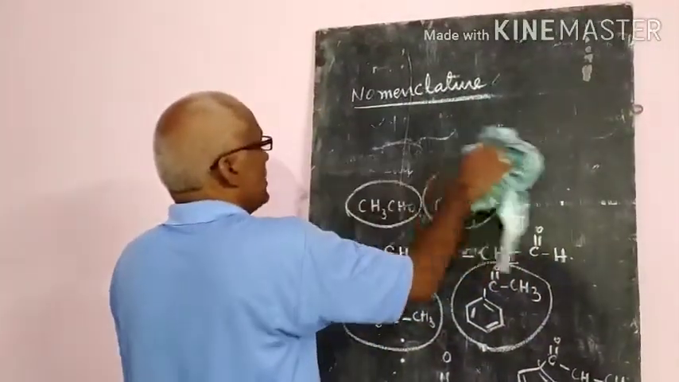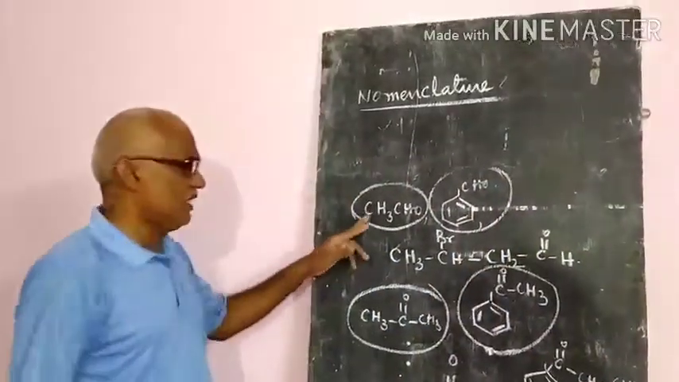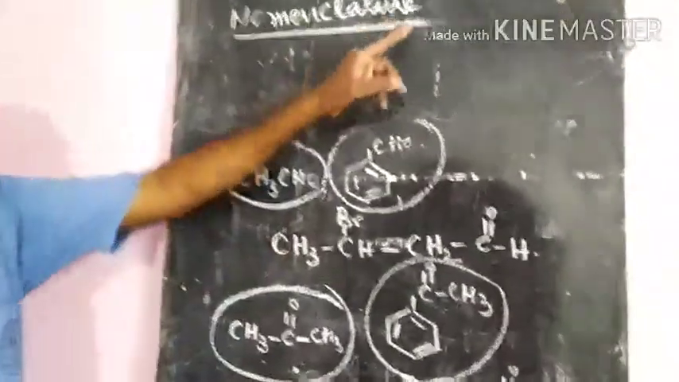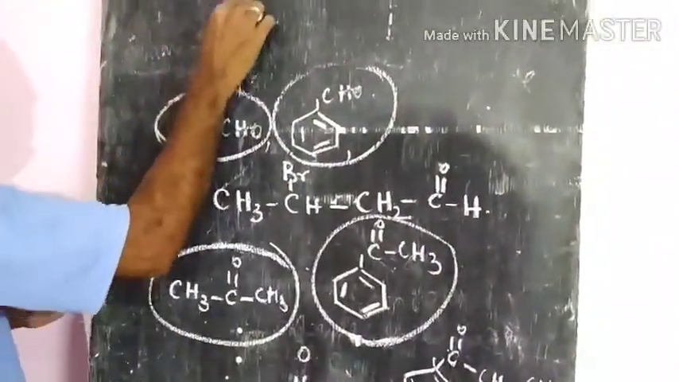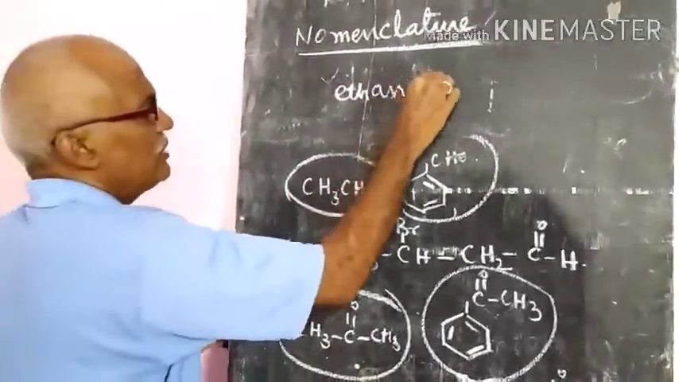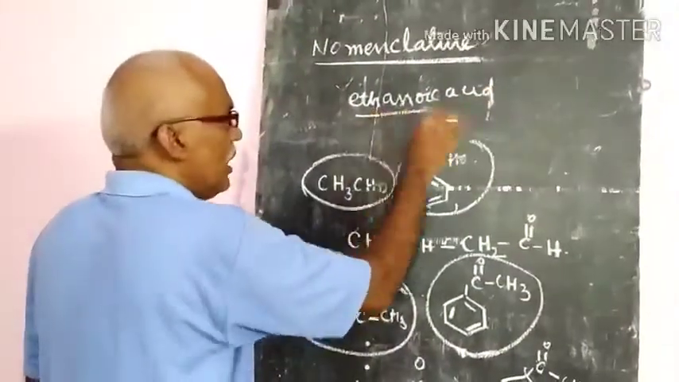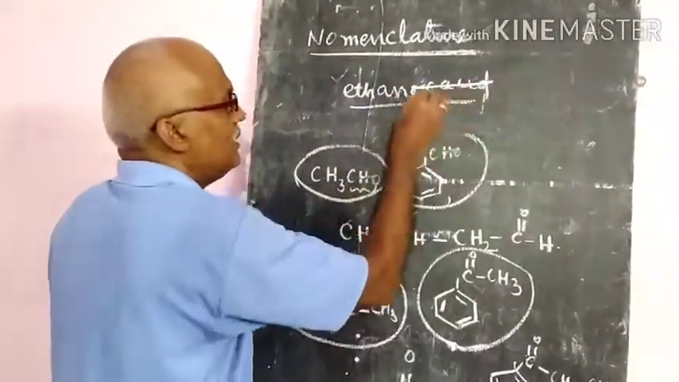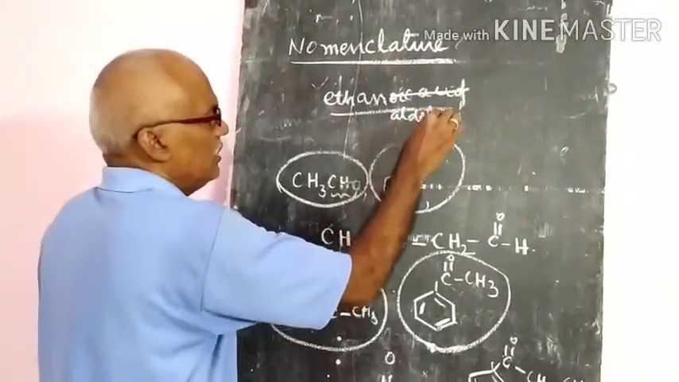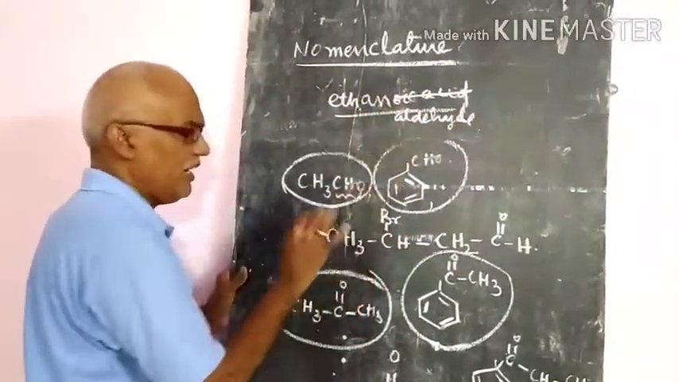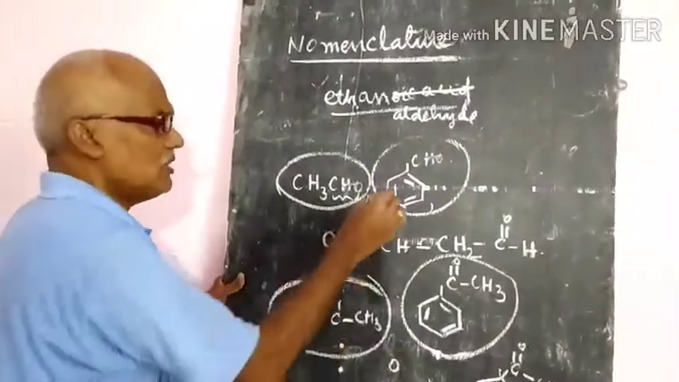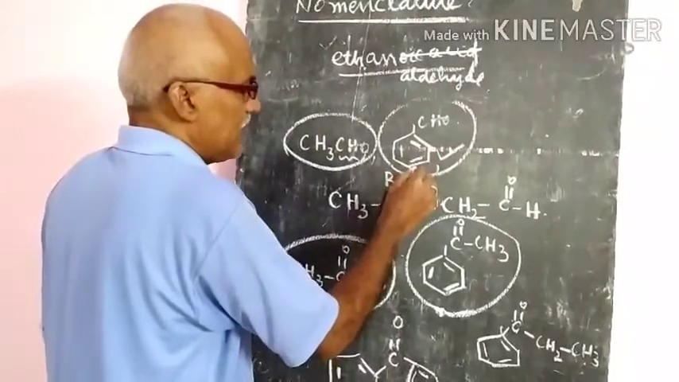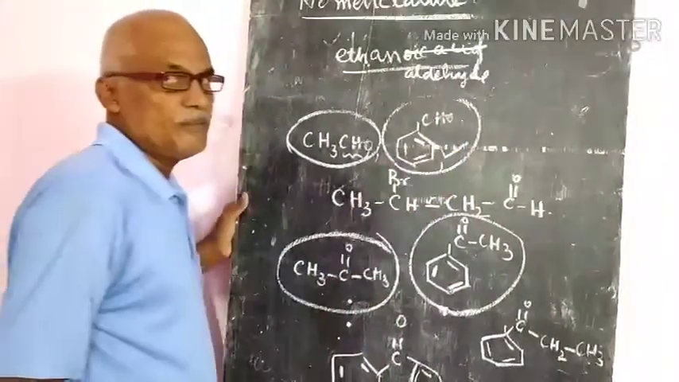Let us see some examples. First, here: 1, 2, two carbon atoms, the carboxylic acid is ethanoic acid. Since it has the aldehyde group, we remove acid and add aldehyde. So the name given is ethanaldehyde. Similarly, here benzaldehyde: the acid is benzoic acid, and the corresponding aldehyde is benzaldehyde.